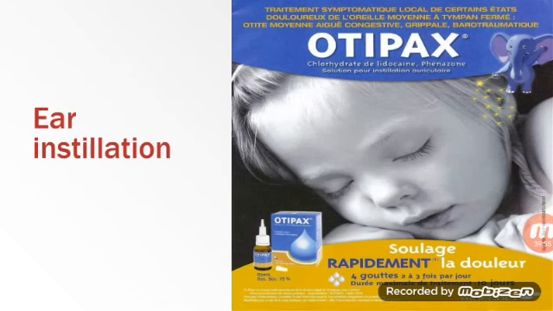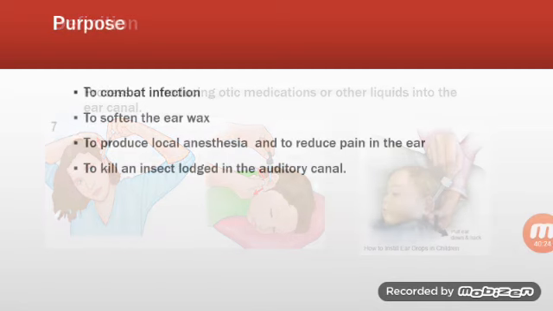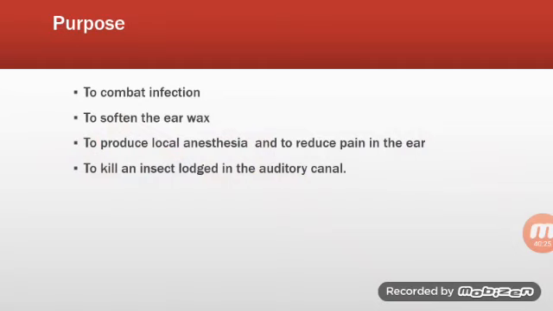Now we are moving towards ear instillation. First, the definition. Ear instillation is a process of introducing medication or other liquid into the ear canal. These medications are introduced to reduce or prevent ear infection or to remove earwax. While doing the procedure, proper care is needed in delivering such liquid into the ear.